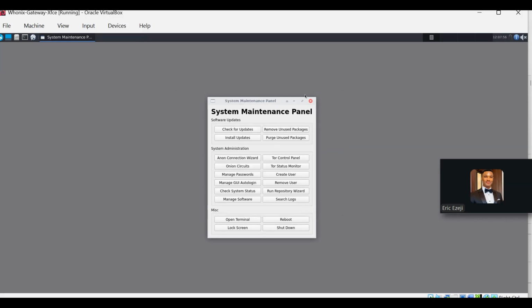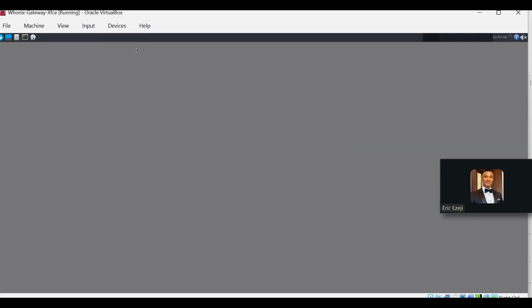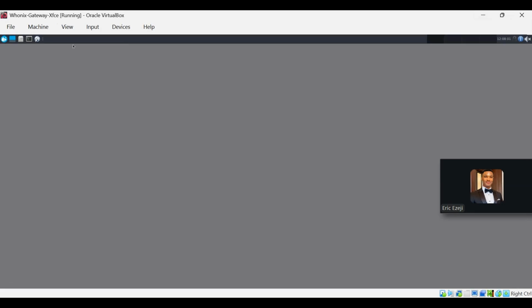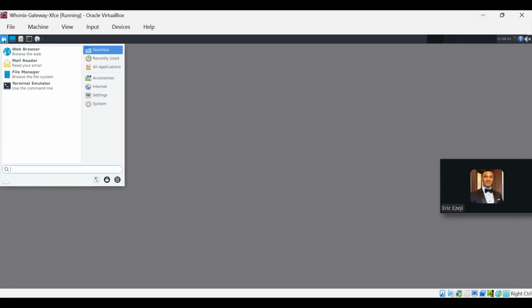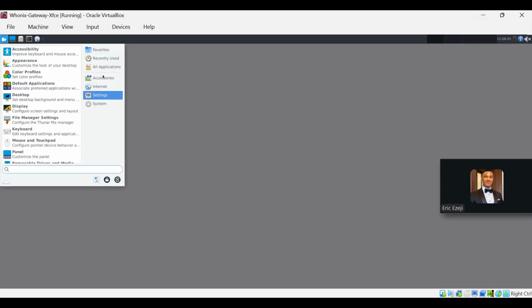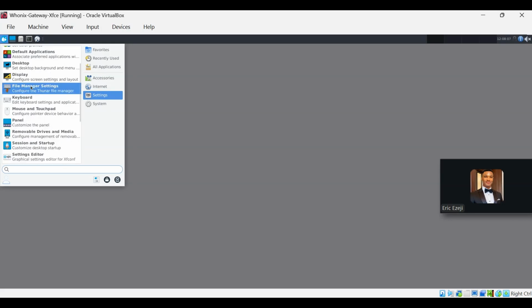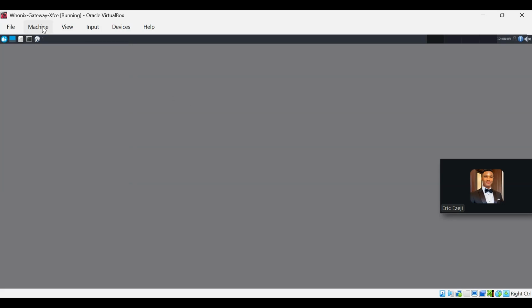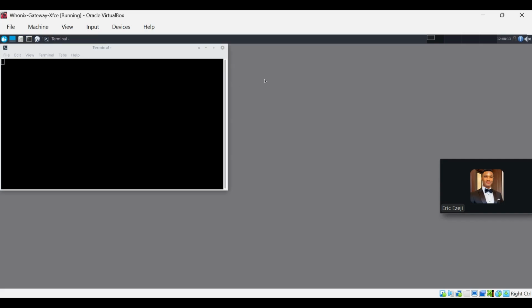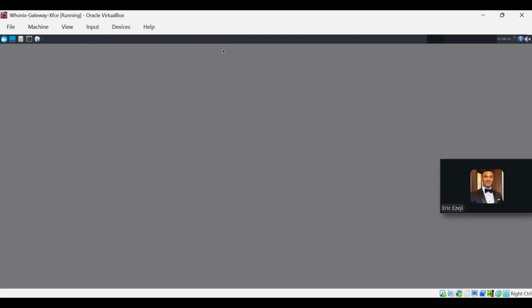So we click on OK and this can be removed. Let me enlarge this. As you can see, we have our apps here, so many apps. But this is the gateway, you don't do anything here. Just use the command line. Open the command line.